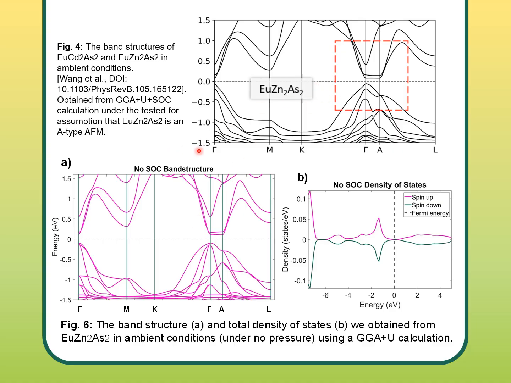As for the density of states plot, an important takeaway here is that it's separated into the spin-up and spin-down components. This is due to the antiferromagnetic ordering. Because of Kramer's degeneracy, the spin distinction wouldn't be present in the band structure even though it's antiferromagnetic, so the density of states is important to show the spin-up and spin-down contributions separately.